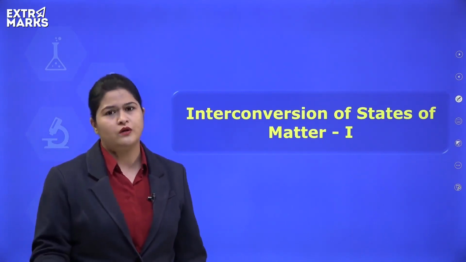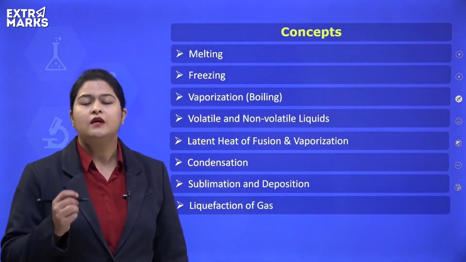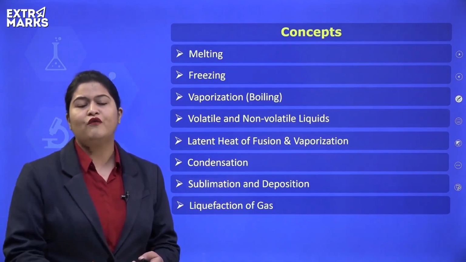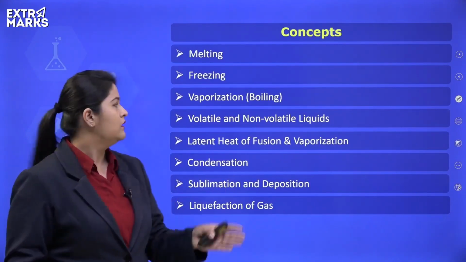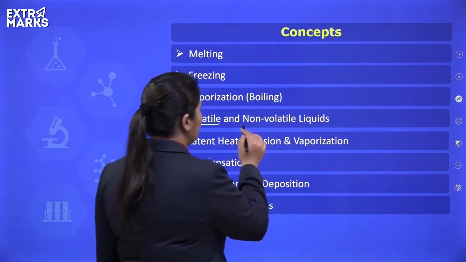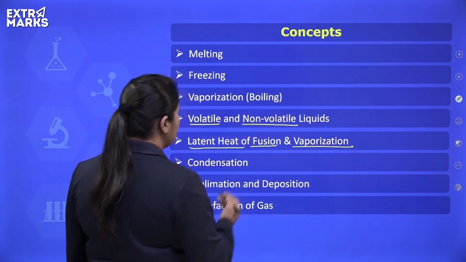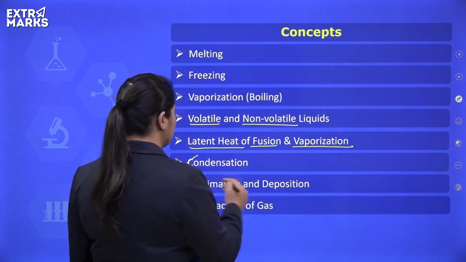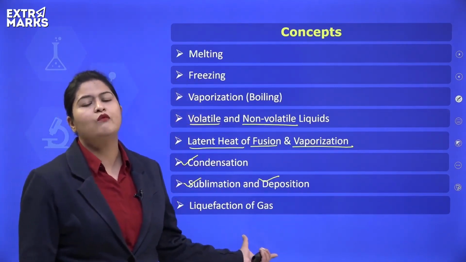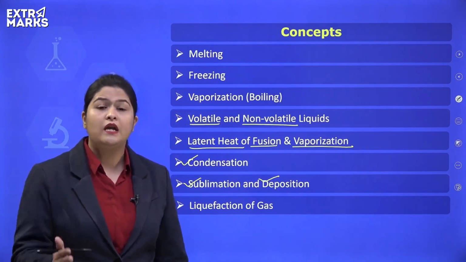In today's session we'll be discussing a number of associated processes like melting, freezing, vaporization, which refers to both evaporation and boiling. We'll also understand volatile and non-volatile liquids. We will talk about latent heat of fusion and latent heat of vaporization, and the remaining processes like condensation, sublimation and deposition will also be discussed, followed by a discussion on liquefaction of a gas. That means we'll understand how a gas can be obtained in its liquid state.